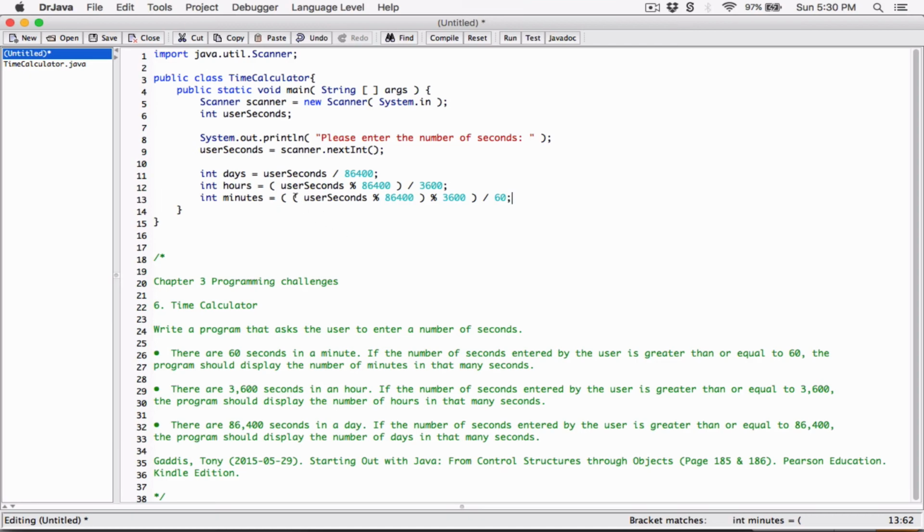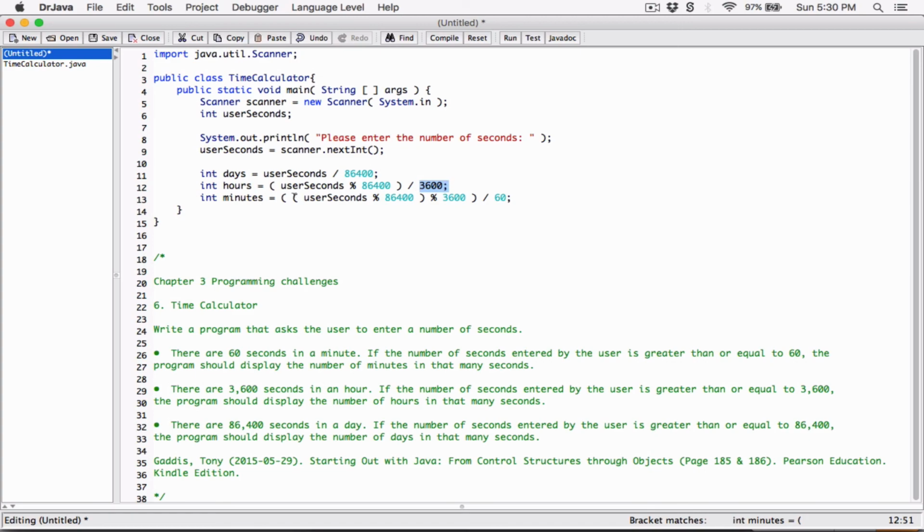Over here I'm dividing by 86,400 to find the exact number of days. After I've gotten the exact number of days, I want the remainder left. So I'm getting the remainder here and dividing by 3,600 to get the hours left. Now after getting the hours, I want the remainder left from this division here, the remainder left from this divided by 3,600.